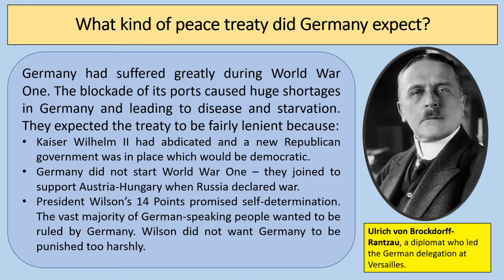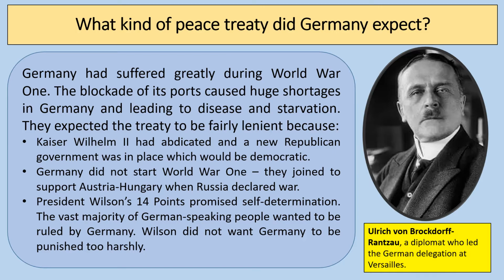So at the end of the First World War, the armistice was signed on the 11th of November 1918, and arrangements were made to resolve the conflict through the form of a peace treaty. Now, Germany had suffered massively during the First World War in terms of its people. The British blockade of its ports had caused huge shortages in Germany. It led to disease and starvation and shortages of things like food and fuel, for example.